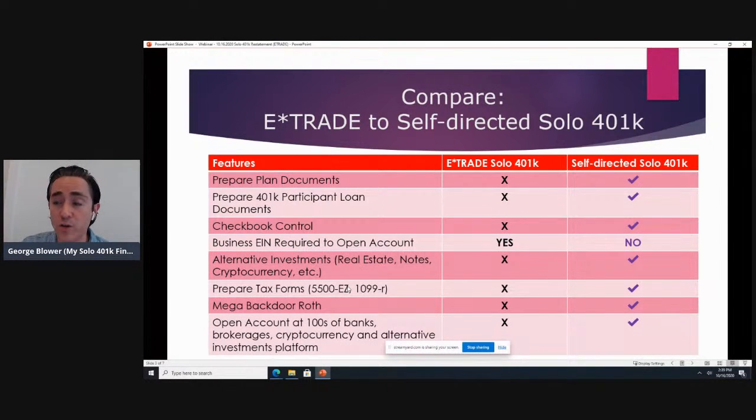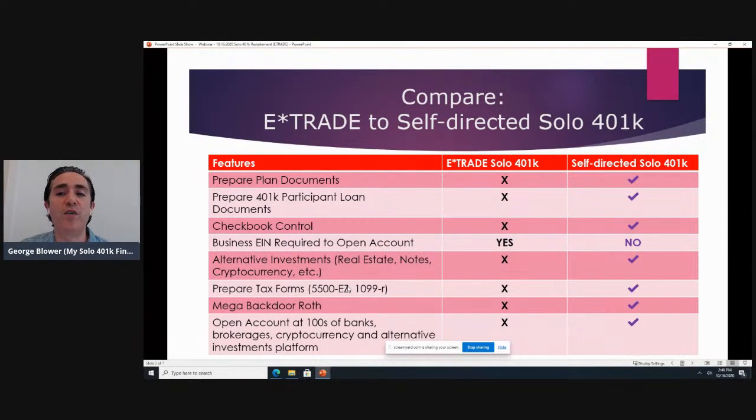So a 1099-R is required. So with E-Trade's plan, you're not going to be able to make those Mega Backdoor Roth contributions. Whereas with our plan, you will be able to. We're very well versed in how the rules work, and providing the necessary support and guiding you through it to make sure that it's done correctly.